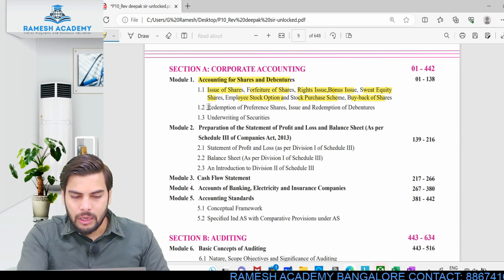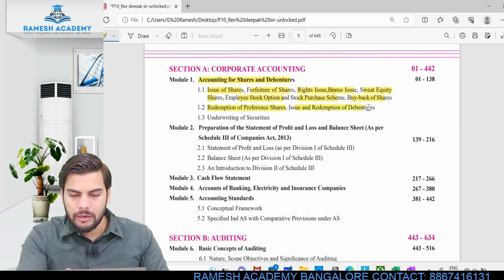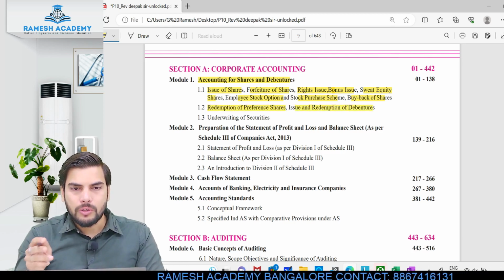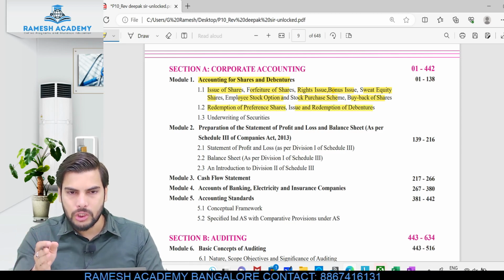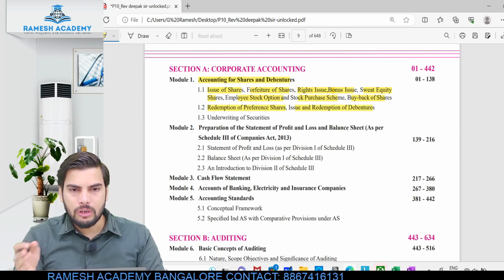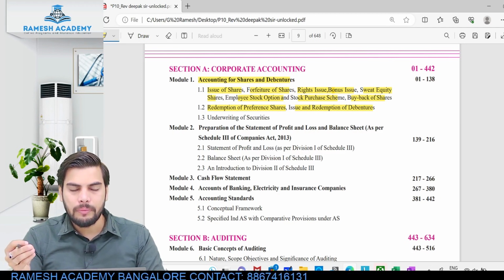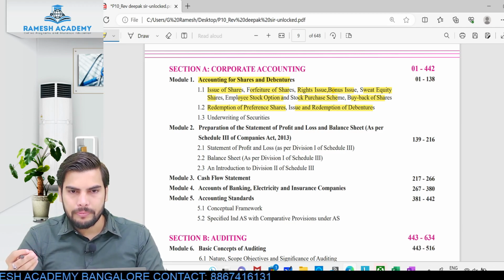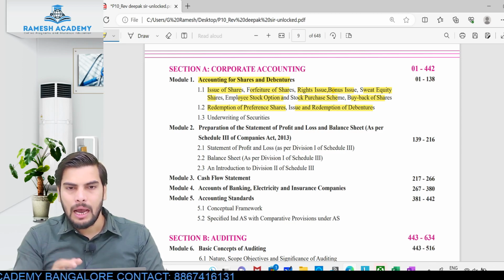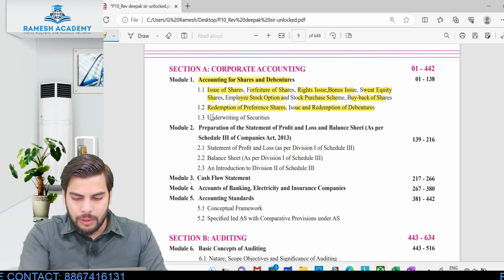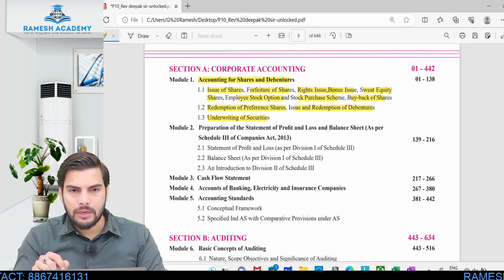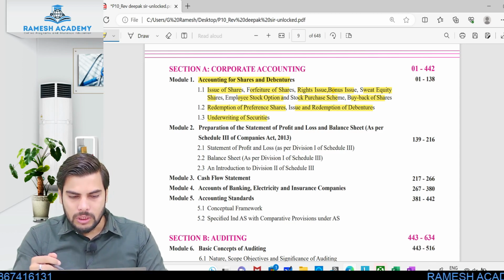The second unit will be talking about redemption of preference shares, and issue and redemption of debentures. So basically we'll be talking about issue of preference shares and debentures, and redemption of preference shares and debentures. What is redemption? Redemption is as good as repayment. Don't worry about all these terms, I'm just telling you what each unit comprises. All these things will be discussed in detail. The third unit would be with respect to underwriting of shares and securities. These would be the 3 units pertaining to the first chapter.